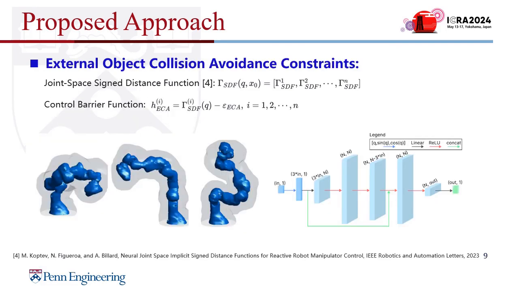For the external object collision avoidance, we adopt the joint space signed distance function proposed in this paper. This function gives us the minimal distance between a query point in 3D space and each link of the robot. They also use neural network models to fit this signed distance function. Basically, if the value of this function is 0, it means that our query point is exactly on the surface of the robot, and if it's greater than 0, the point is outside the manipulator, which indicates collision-free.